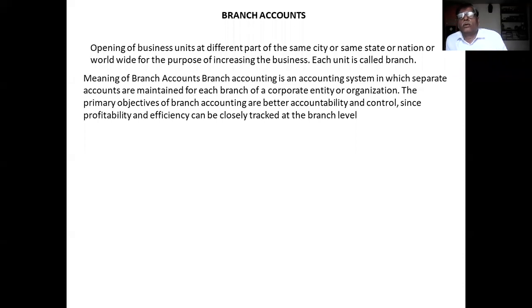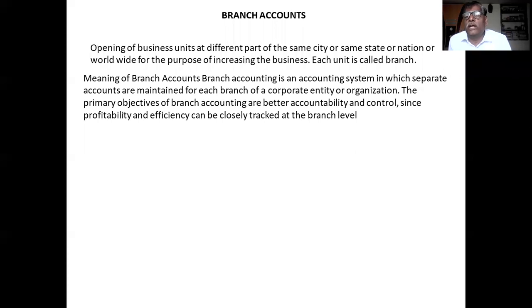So you remember only one sentence regarding branch account. Branch account means the system of maintaining accounts in which separate accounts are maintained for each branch of the corporate entity or organization, for the purpose of ascertaining the profit or loss made on each branch. This is the meaning of branch accounting.